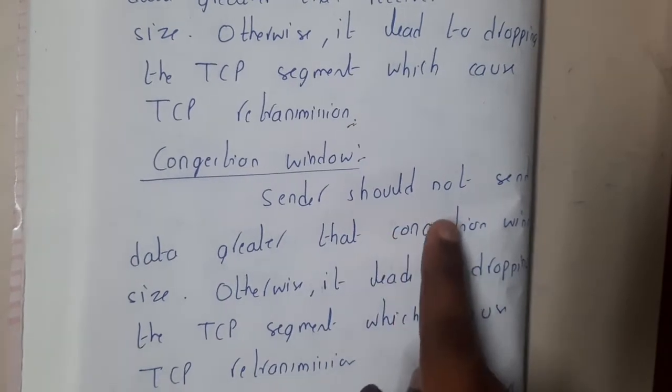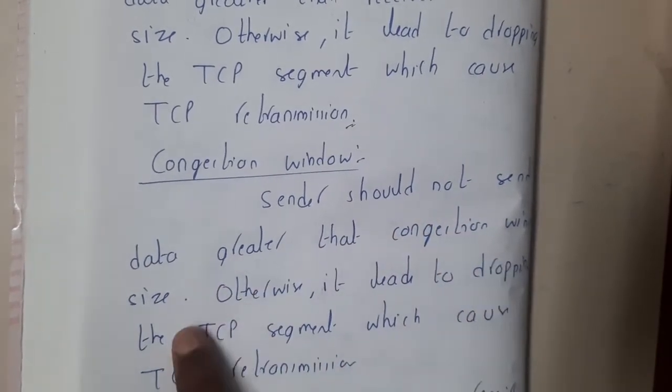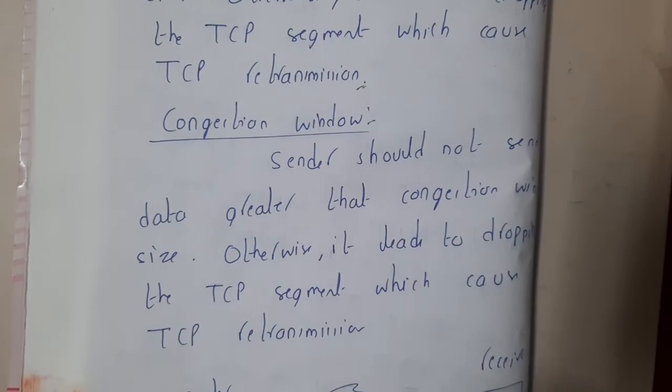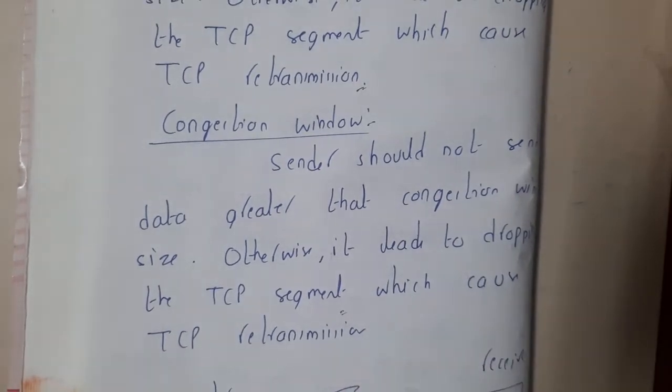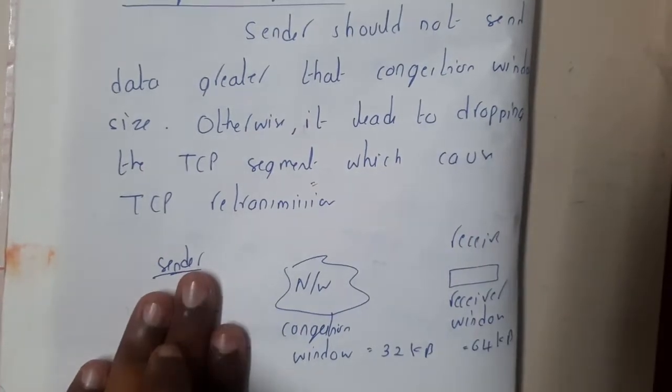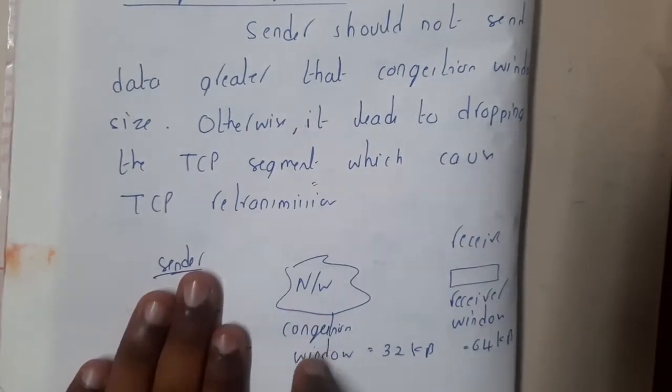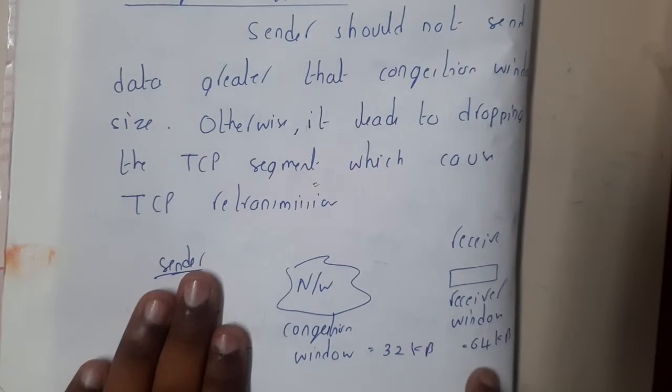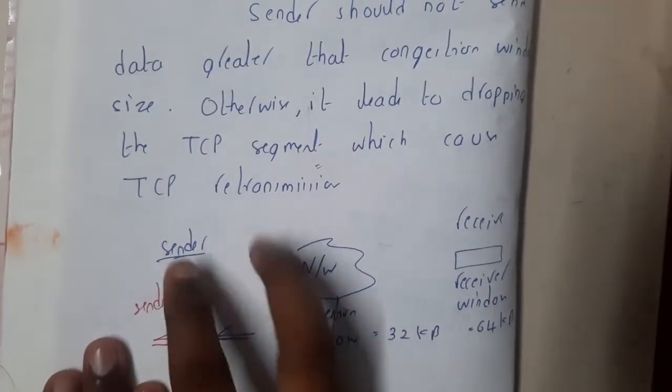The sender should not send data greater than the congestion window size, otherwise it leads to dropping of TCP segments and retransmission. For example, to find the sender's window, assume the network's congestion window is 32 bits and the receiver's is 64 bits. Among these two, the minimum is 32 bits, so I will fix my sender window as 32 bits.